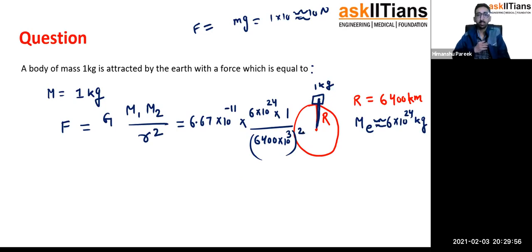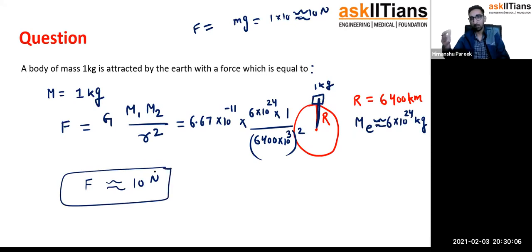I have also done it once in my lifetime, right? So you should also do it once. You will realize that it would come out to be approximately equal to 10 newtons only, more accurately 9.8 or something, because these radius calculations may vary a bit, right? So 6400 kilometers and mass can be 5.87 times 10 to the power 24 kg, like that. So you will be getting it around 10 Newton. So that's the force acting on a body which is kept on the surface of the earth.